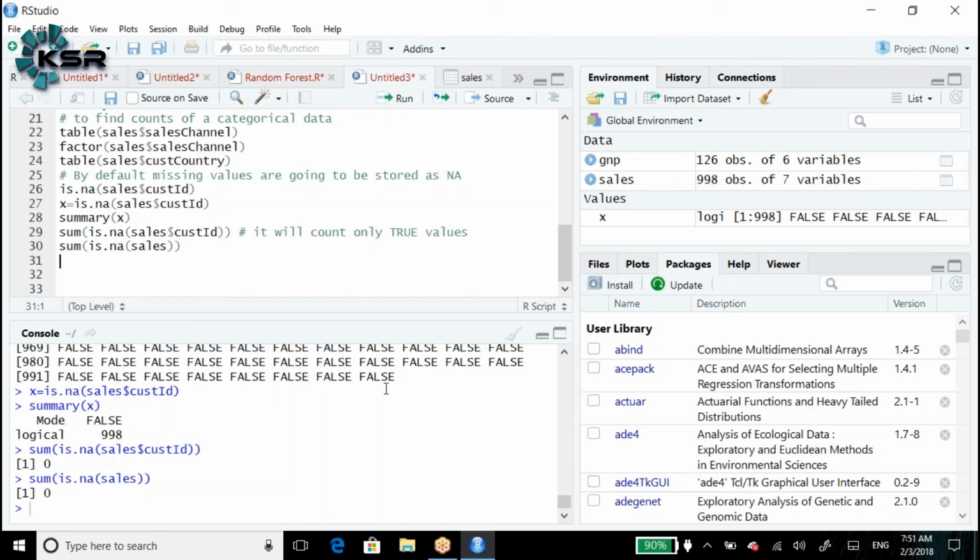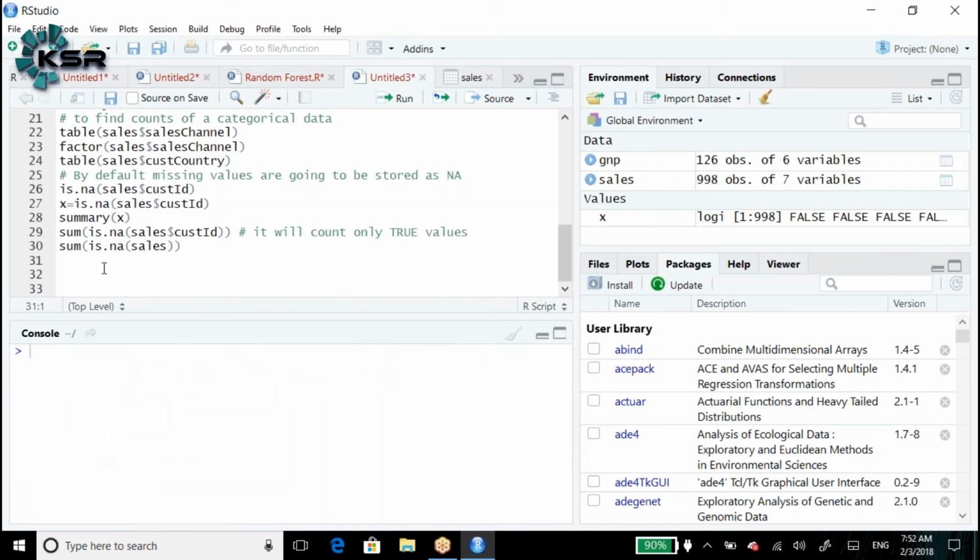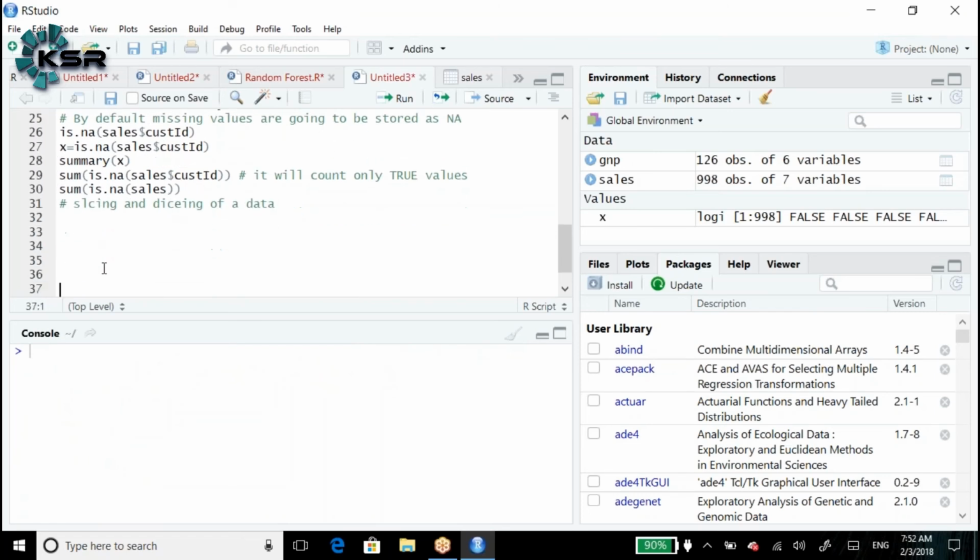Okay. Now, what are we going to do? How do we slice and dice the data? Slicing and dicing of the data. How are we going to do it? Let's import one data set.